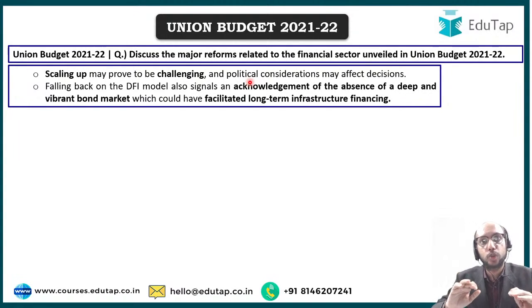So government needs to clarify as to how exactly this time the development financial institution that is going to be set up is going to be able to make an impact upon the economic infrastructure in India, and is going to be a viable entity, and is going to be able to fulfill the mandate with which it has been established. That is something that we need to understand. That is something that we need to discuss, right?